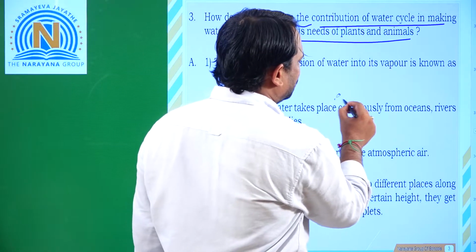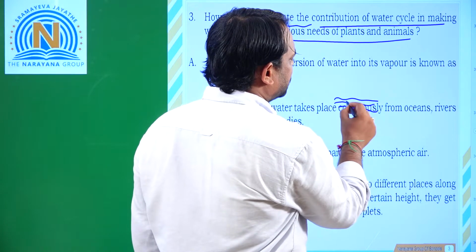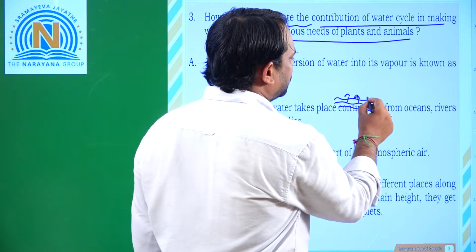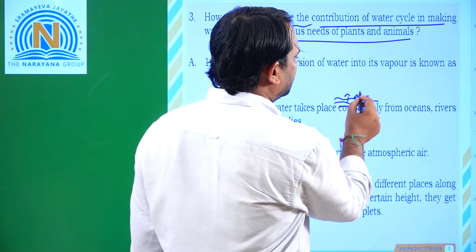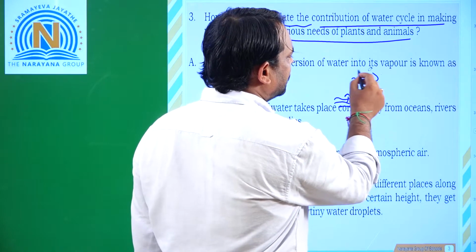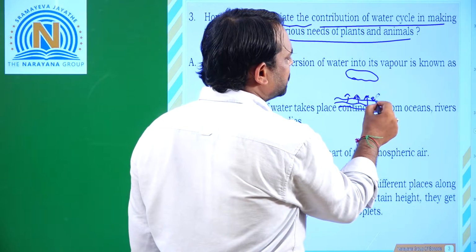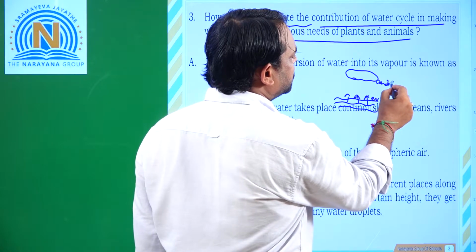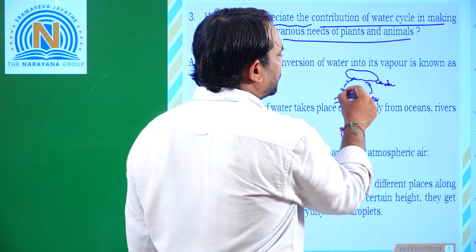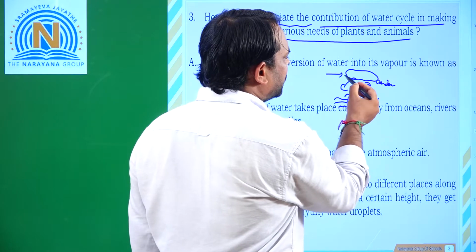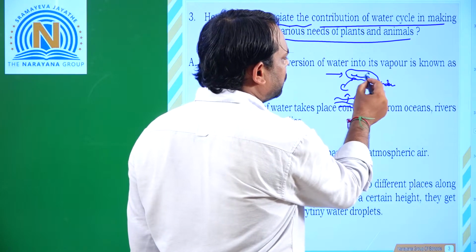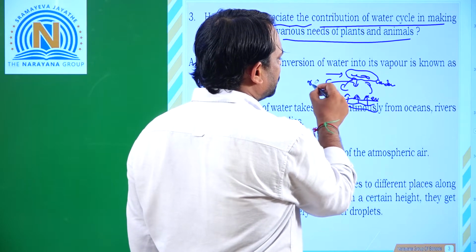Now all the water is available in stocks like ponds and rivers and seas. Water gets evaporated, that means evaporation and condensation. Again, because of sudden cooling, these clouds form and come as rains.